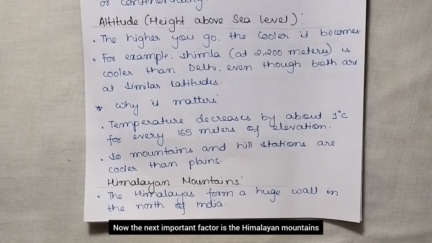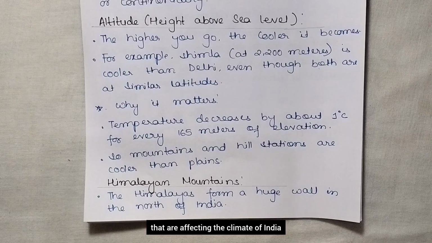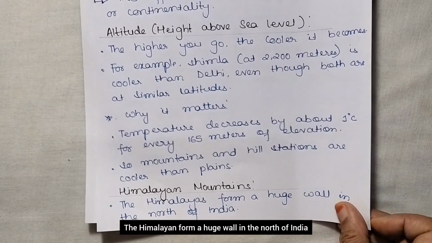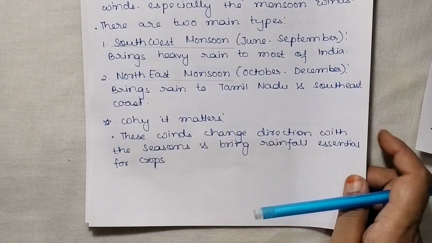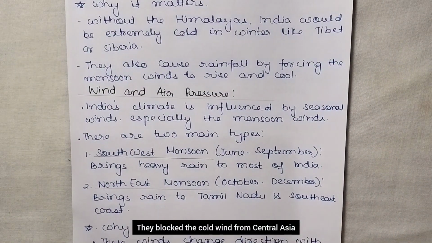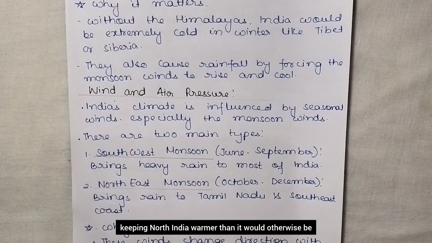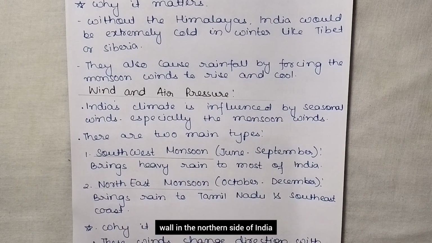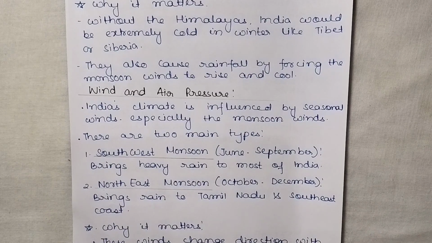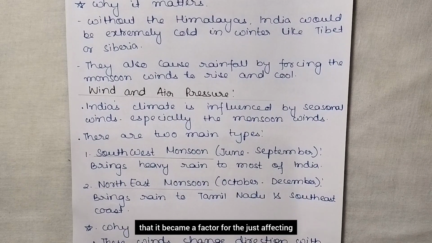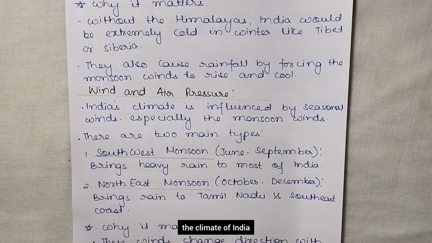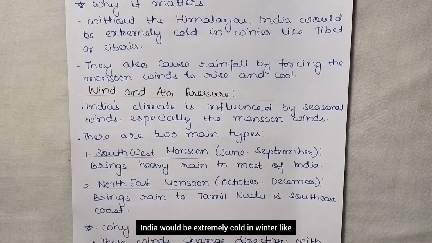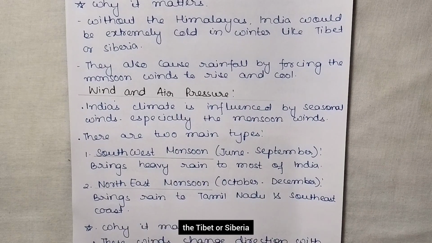Now the next important factor is the Himalayan mountains that are affecting the climate of India. The Himalayas form a huge wall in the north of India. They block the cold wind from Central Asia, keeping North India warmer than it would otherwise be. As we all know, the Himalayas form a huge wall on the northern side of India, and they block the cold wind that arises from Central Asia. Without the Himalayas, India would be extremely cold in winter like Tibet or Siberia.